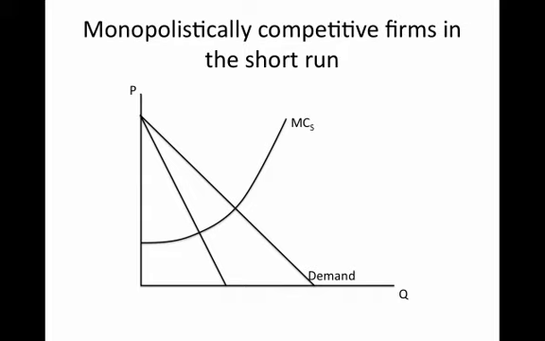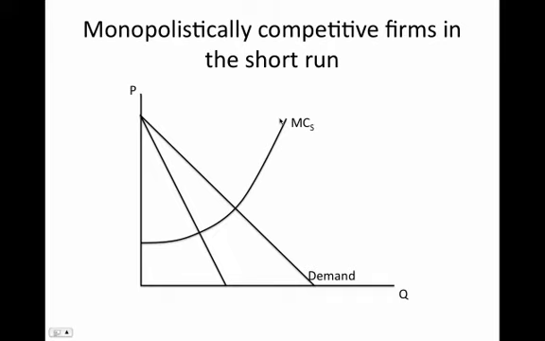Now, to illustrate what's going on here, what I want to do is draw a very simple diagram that looks a lot like a monopoly diagram, but it's somewhat different. And so we're going to look at a monopolistic competitive firm in the short run. So we have a demand curve, we have a marginal revenue curve. I'm illustrating that with the mouse right now. And then we also have this short run marginal cost curve.